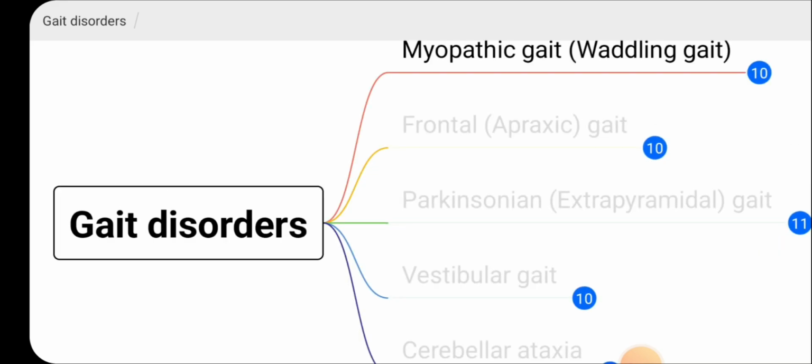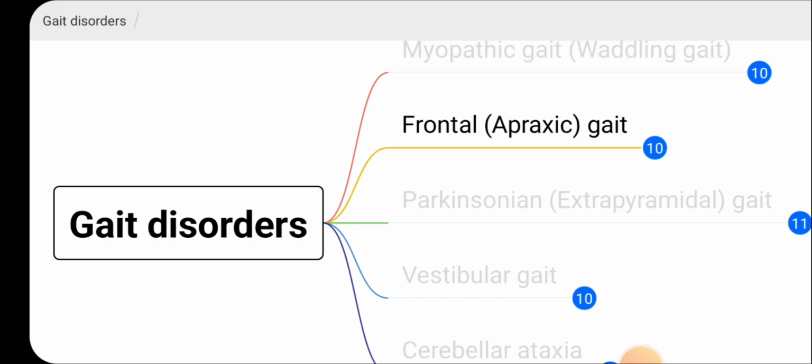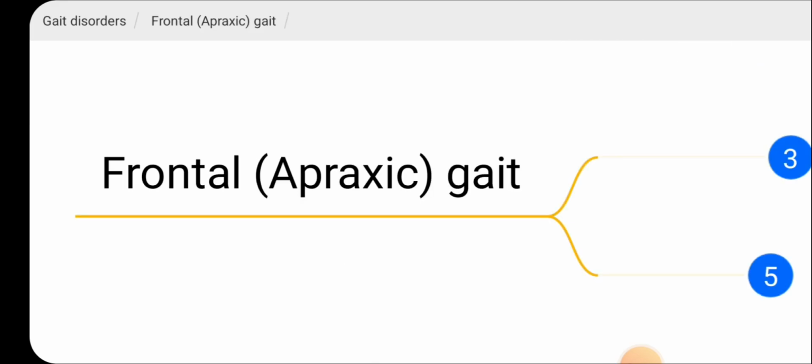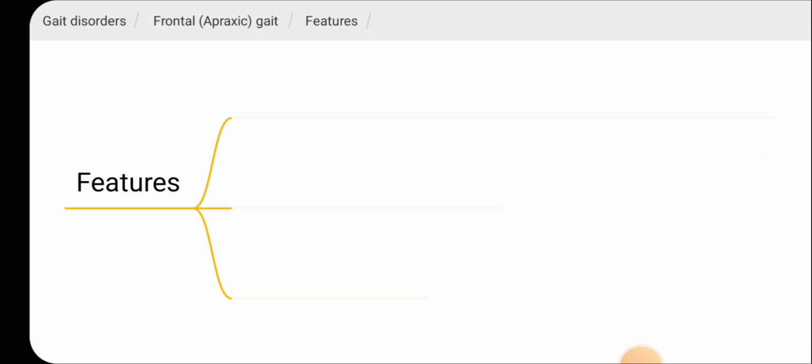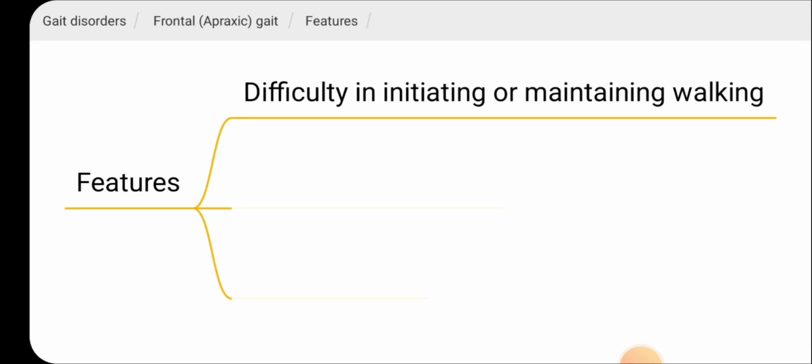Then let's look at frontal or apraxic gait. What are the features of apraxic gait? Here, the patient has difficulty in initiating or maintaining walking.